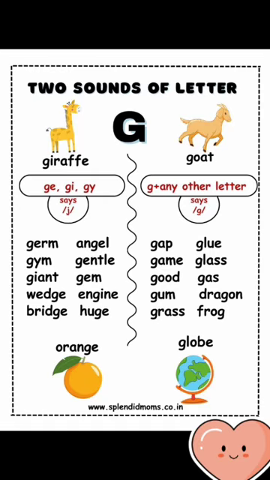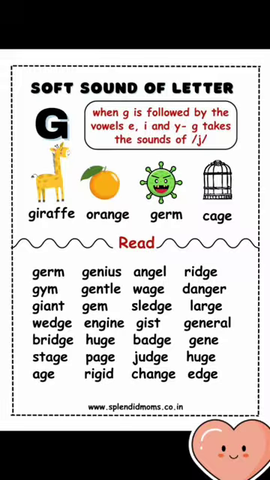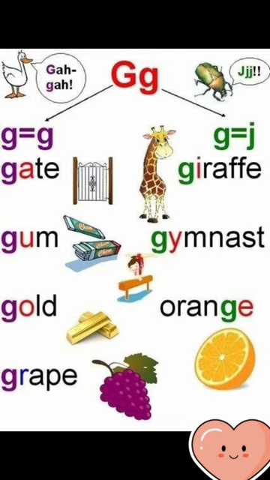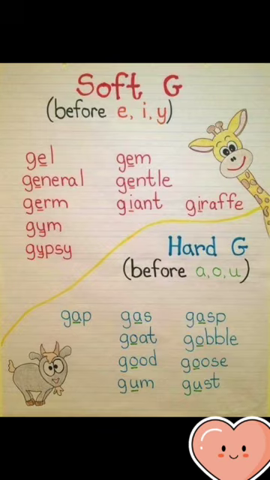Let's start with the soft G. We pronounce the letter G as ja, ja when it is followed by one of these letters, E or I or Y. For example, giraffe. Here, the G is followed by I. Gem. G is followed by E. Energy. G is followed by also Y.